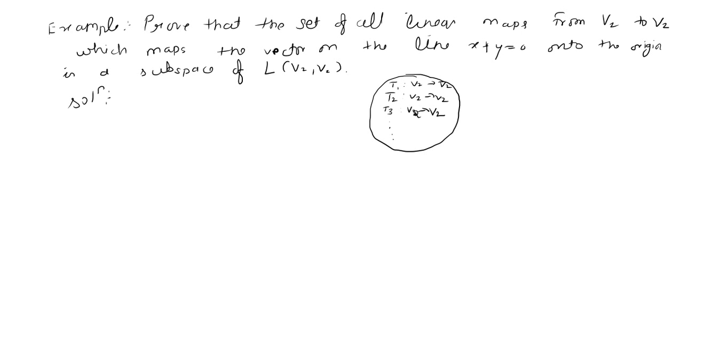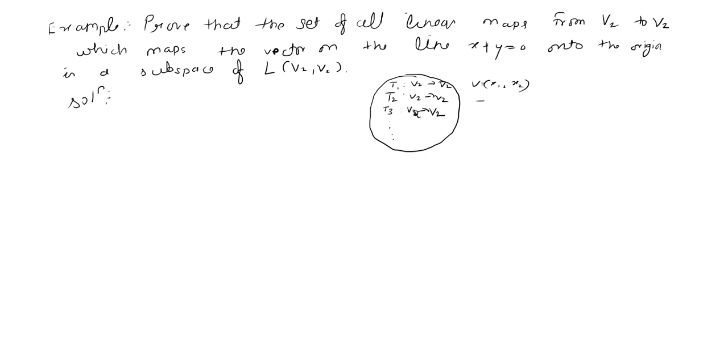So the set of all linear maps from V2 to V2 which map the vector on the line x plus y is equal to 0 onto the origin.